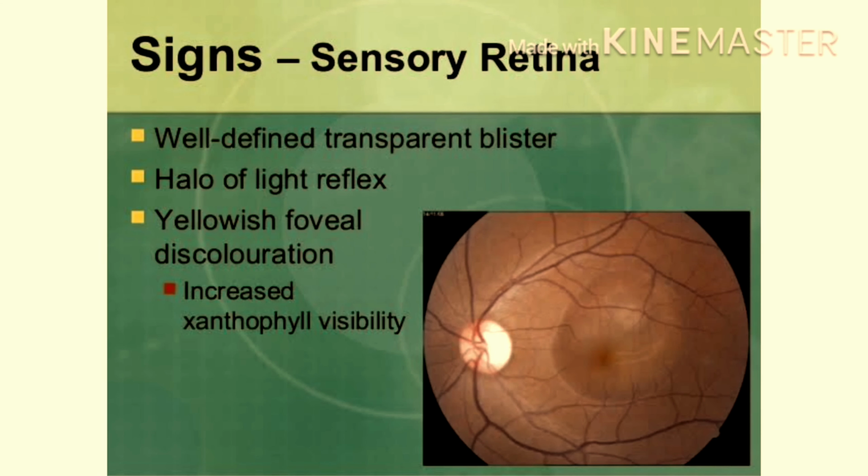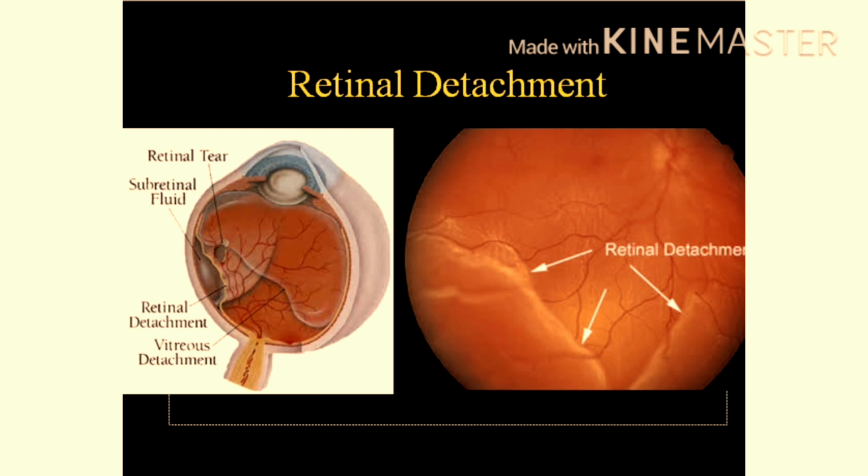In case of CSCR, a well-defined transparent blister will be seen. It is a localized detachment of the retina. So there is a halo of light reflex and a yellowish foveal reflex due to increased visibility of the xanthophyll. Whereas in case of retinal detachment, a tear in the retina along with subretinal fluid accumulation will cause the retina to detach from the retinal pigment epithelium.